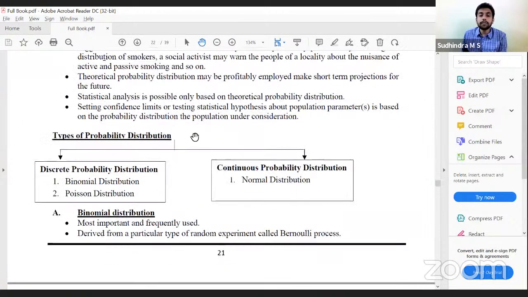Okay. Types of probability distribution we have discussed. Based on if it is discrete random variable, discrete probability, continuous random variable, continuous probability. Under discrete, if you want to construct discrete probability distribution, you can consider two: binomial distribution or Poisson. If you want to construct a continuous probability distribution, normal distribution. In our syllabus, this is the discussion. There are various other continuous probability distributions also.